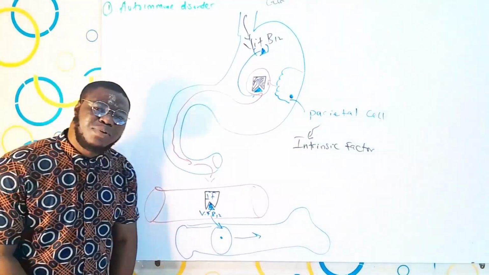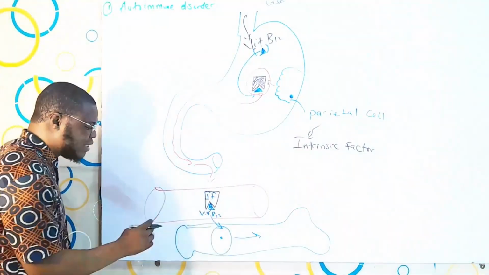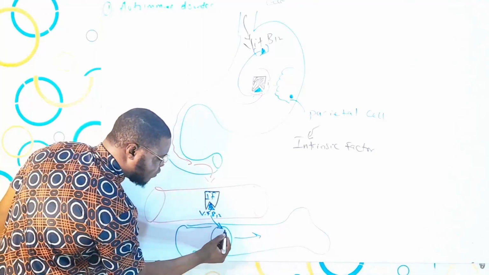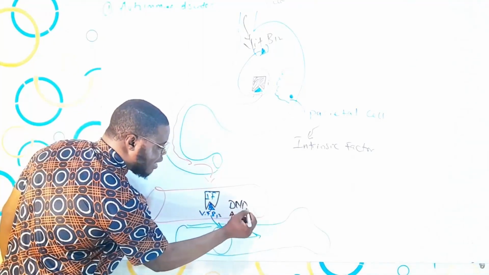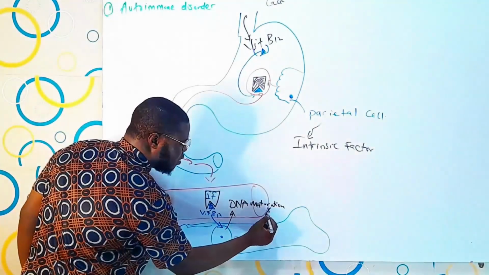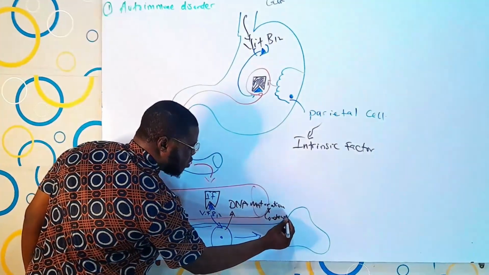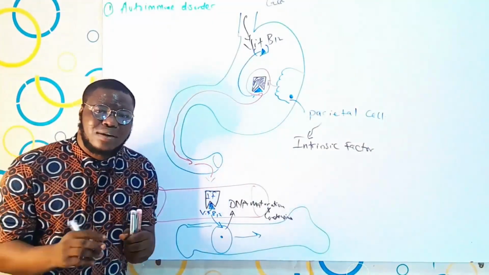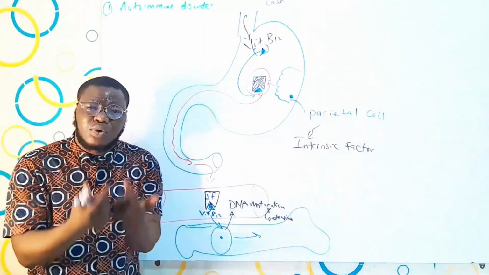But what does vitamin B12 do? What do you think it does? What vitamin B12 generally does is that it helps in DNA maturation and condensing. What is the meaning of that? Vitamin B12 helps the DNA to mature.